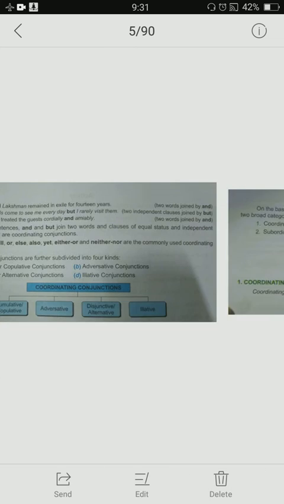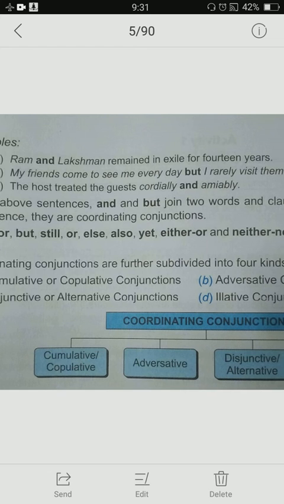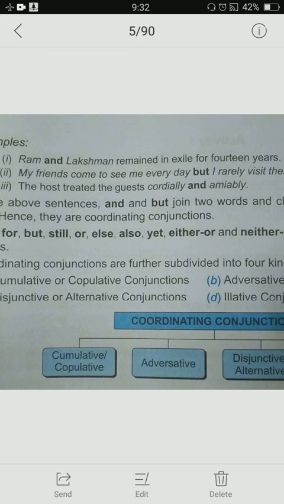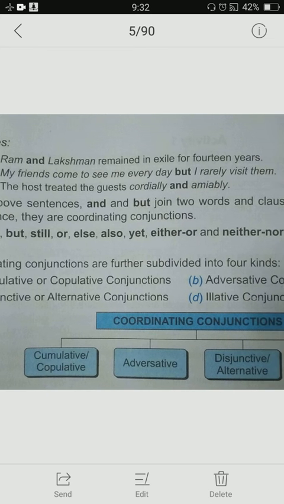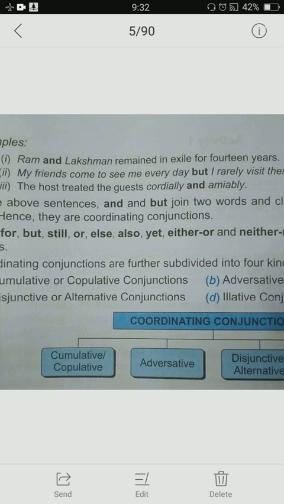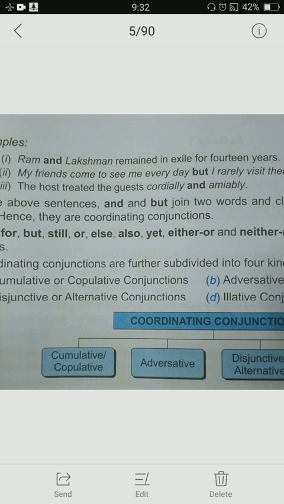For example: Ram and Lakshman remained in exile for 14 years. My friends come to see me every day, but I rarely visit them. The host treated the guest cordially and amiably. Now, in these sentences, in the first sentence, Ram and Lakshman, these two words are joined with the conjunction and. Ram and Lakshman both have equal importance in the sentence. So the conjunction is joining two words of equal status.